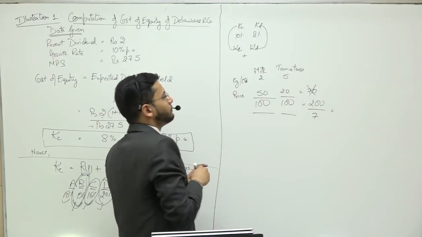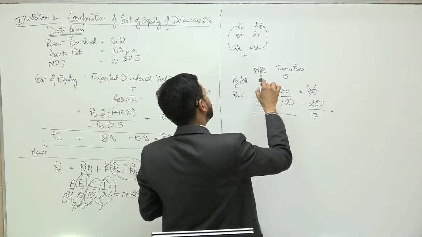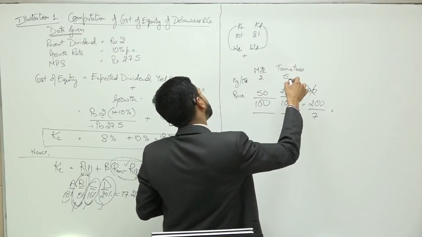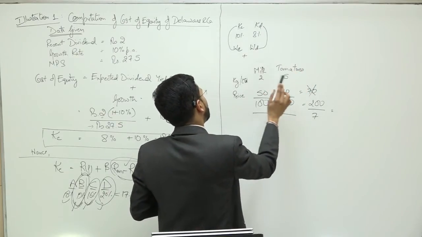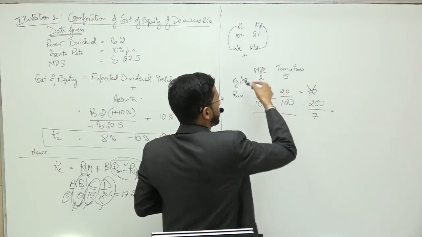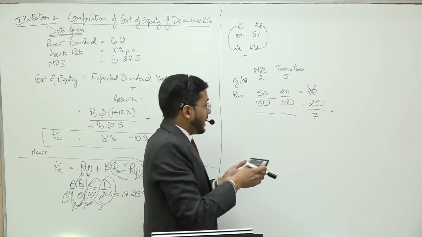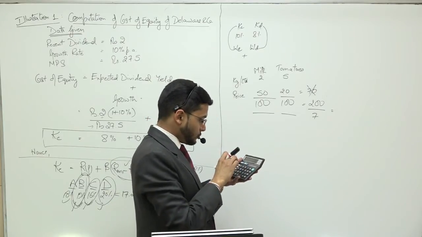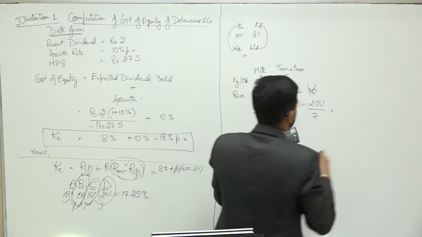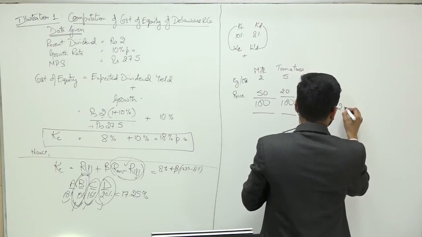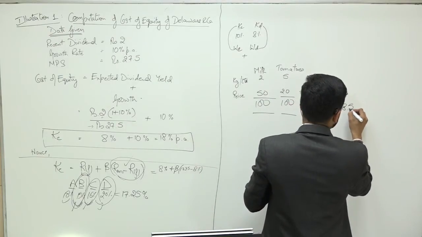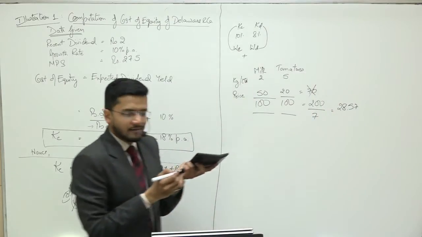In total, you had bought how much of milk? 2 kgs. How much of tomatoes? 5 kgs. So total you bought 7 kgs of ration in your home, and you had paid 200 for it. So 200 divided by 7 comes out to 28.57.